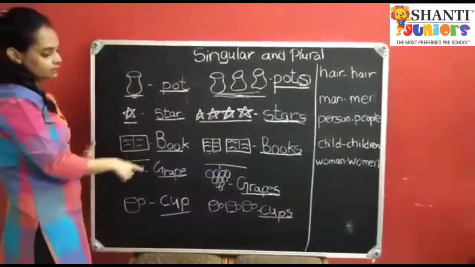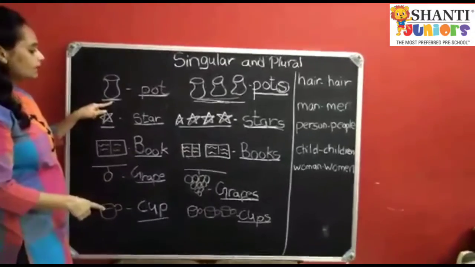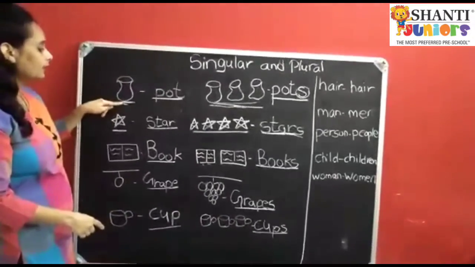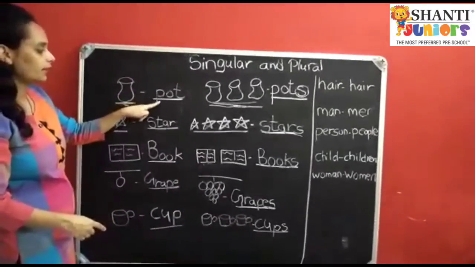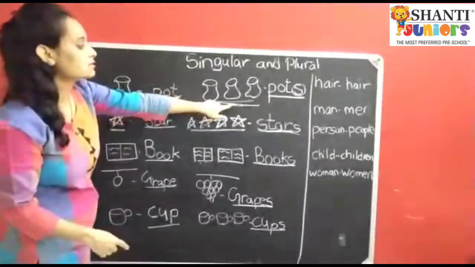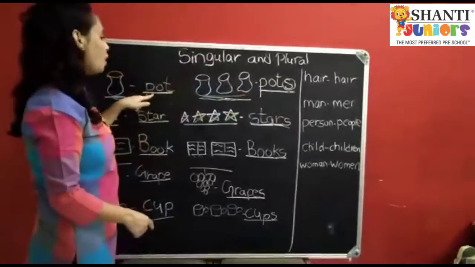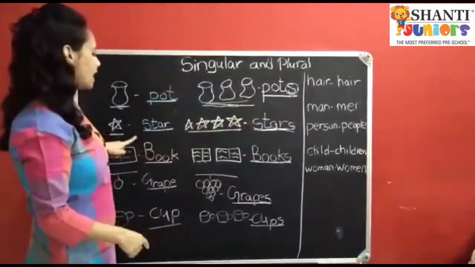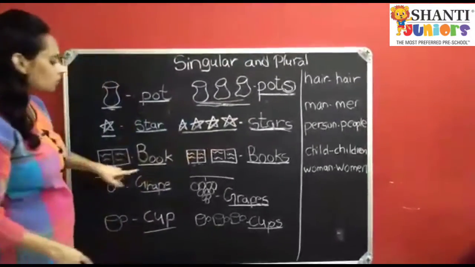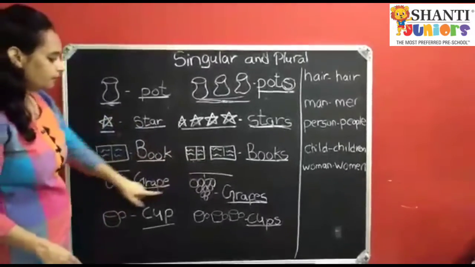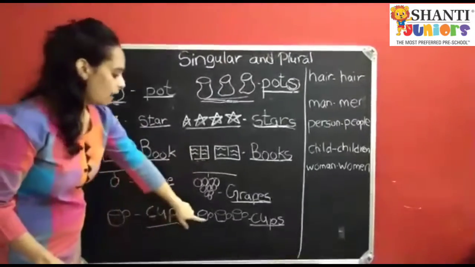I hope you are clear with the objects. If there is one thing, I specify the name. And if there are more things, I add S and it becomes pot, pots, star, stars, book, books, grape, grapes, cup, cups.